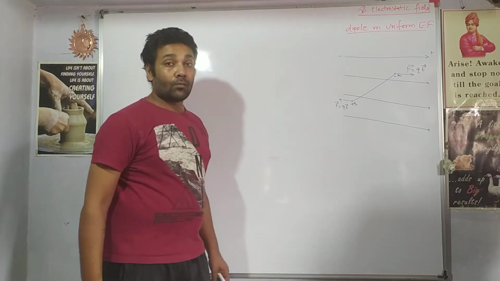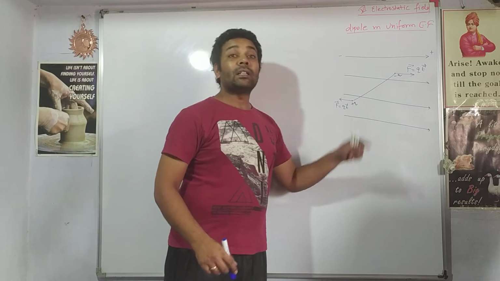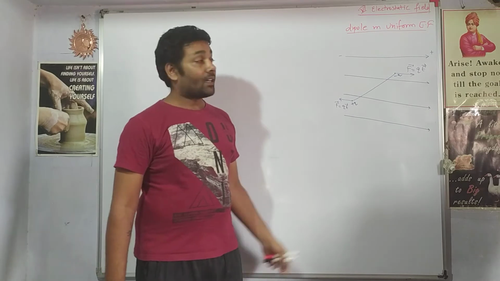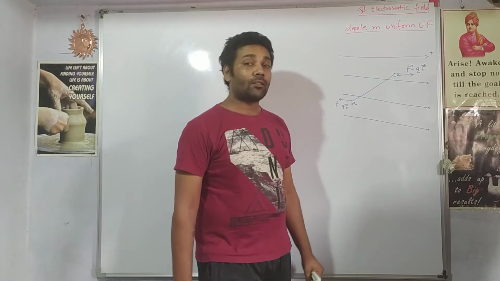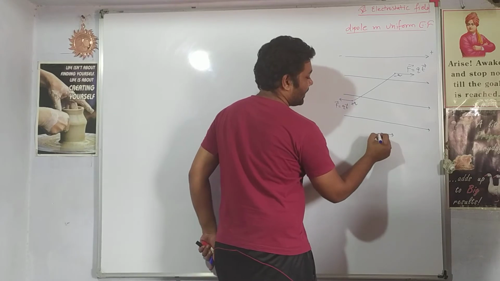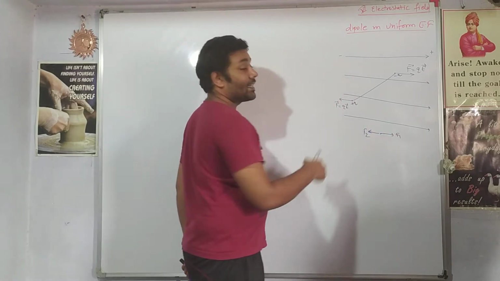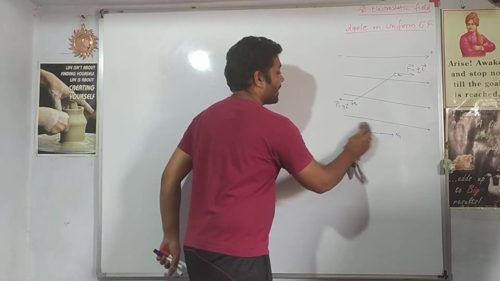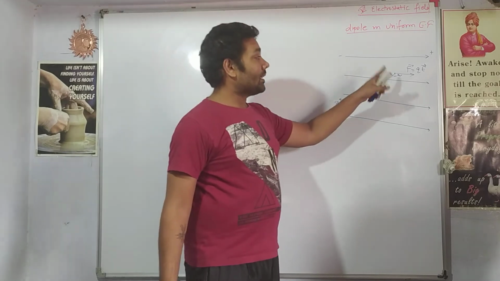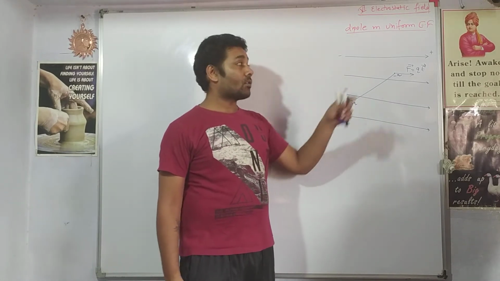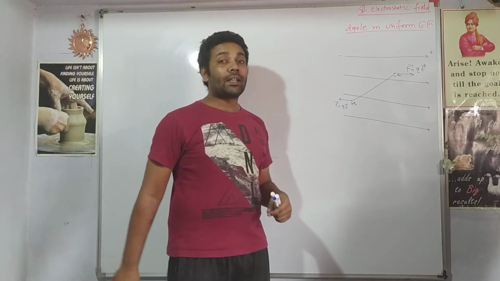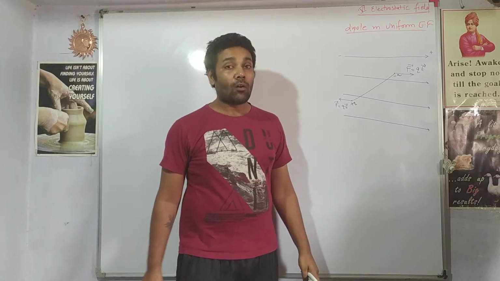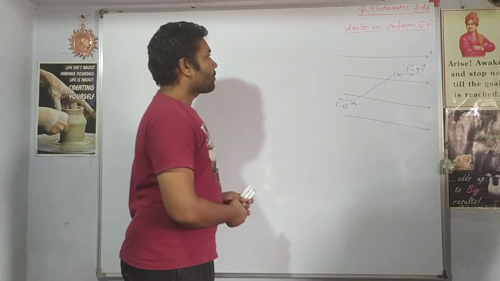Inspecting this, what can we conclude? The forces are equal in magnitude, opposite in direction, and they are unlike. Unlike means they are not acting through the same line of action. If the forces are acting this way, they are called like forces, with the same line of action. But here we see these forces are not acting through the same line of action. Such forces which are equal, parallel and unlike constitute a couple. Ultimately it gives rise to a torque. So this dipole when placed in an electric field will experience a torque. Let us write down its derivation.